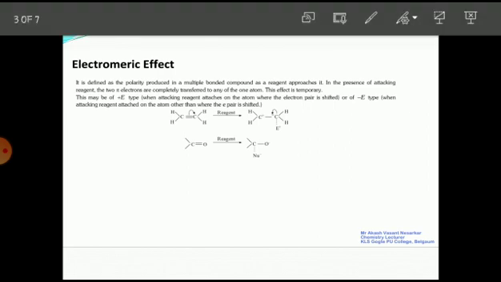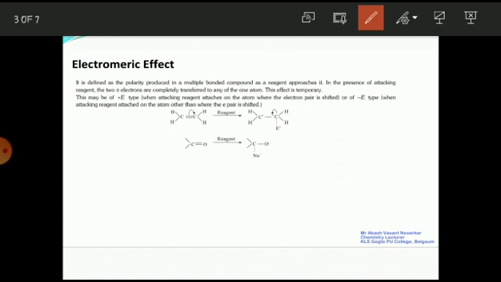So this is very simple, guys. We just have to focus on which atom the pi electrons are shifted to, and based on that and the reagent, we can identify whether it is a positive or negative electromeric effect.